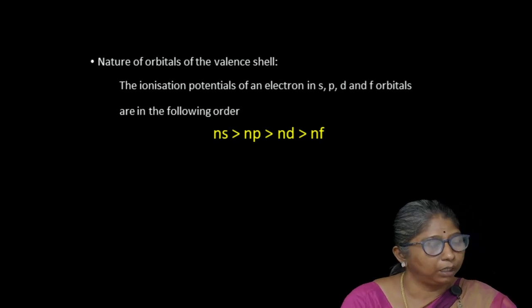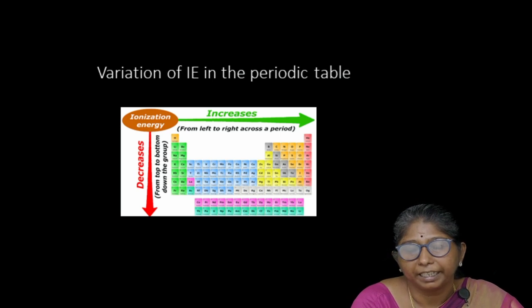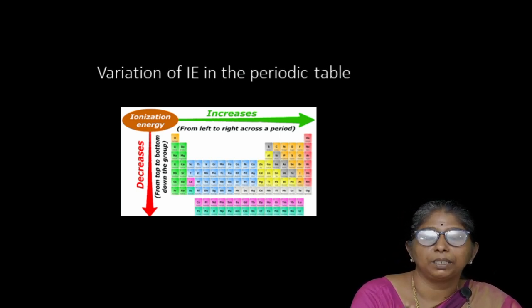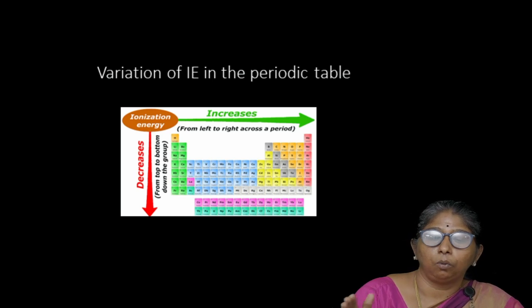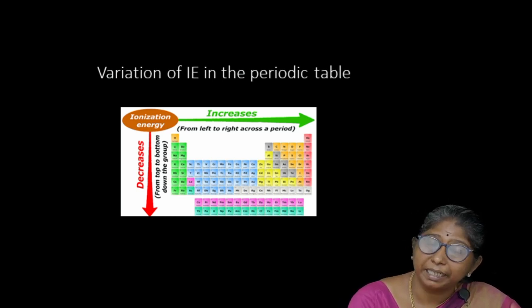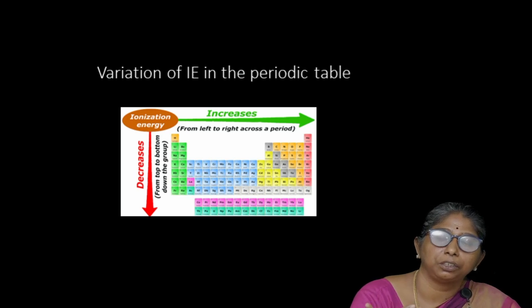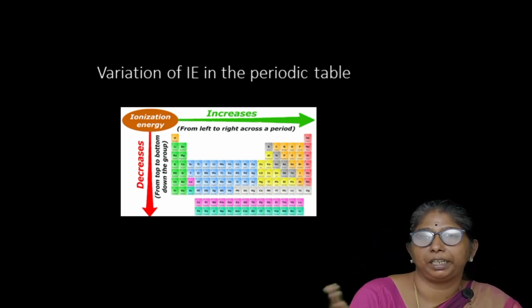And now the last one, we are going to see how ionization energy varies in a periodic table. In a periodic table, what happens from left to right? While moving from left to right, that is when you are moving across a period, what happens? The size of the atom decreases, but effective nuclear charge increases. So what happens to the ionization energy? Ionization energy increases when you are moving from left to right in a period.